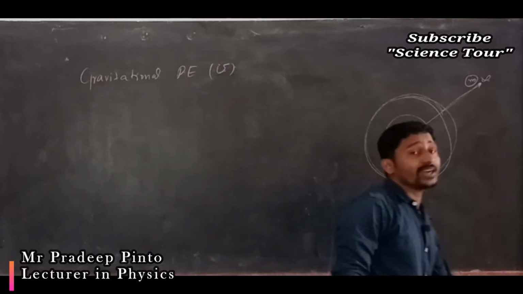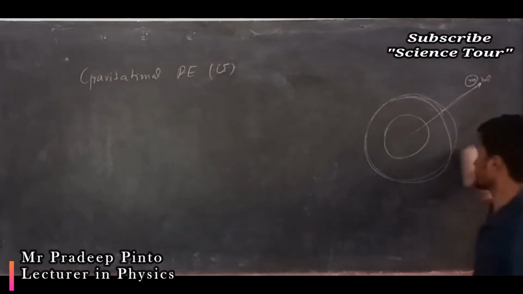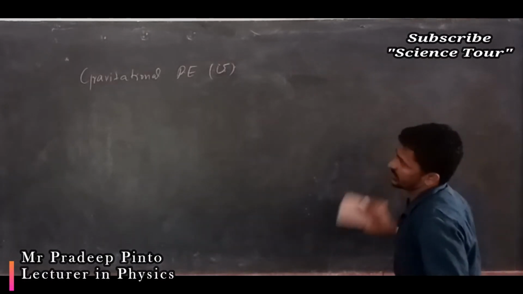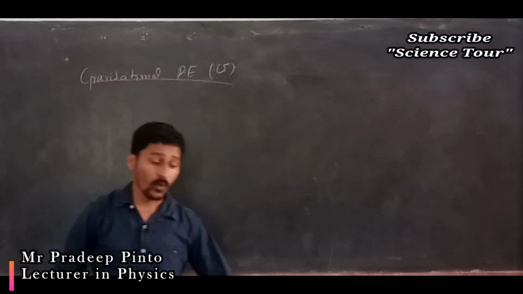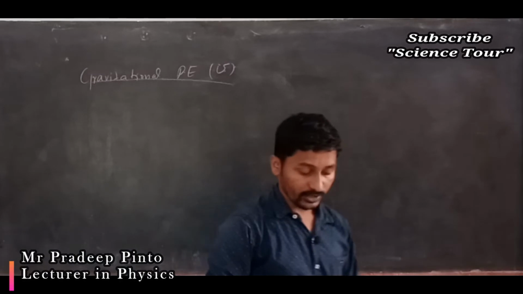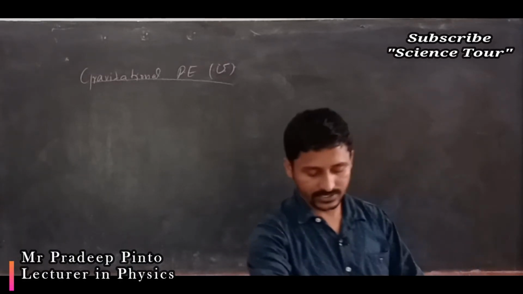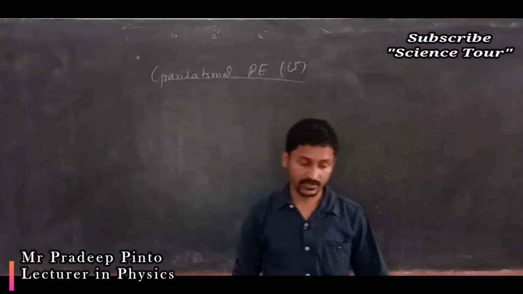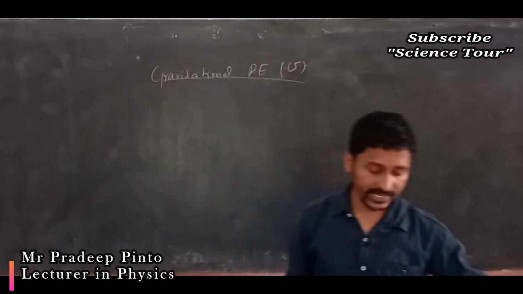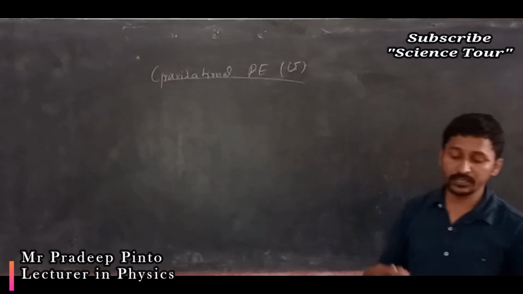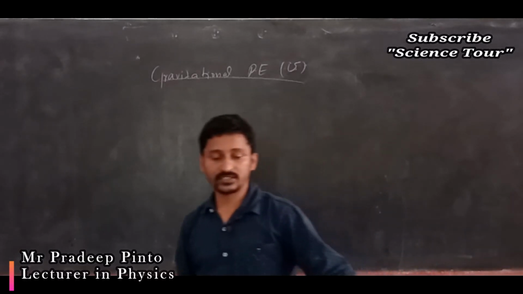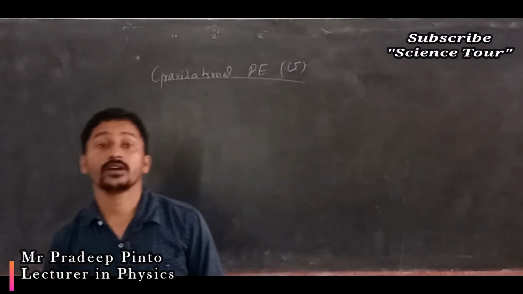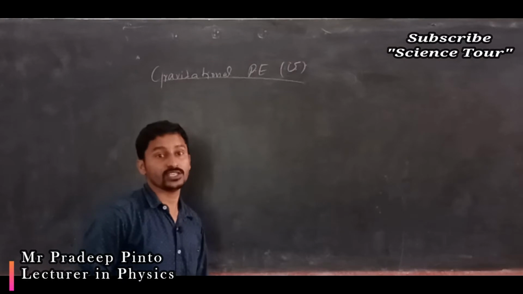Now, what is the expression for that? How can I write down gravitational potential energy? For that we have a derivation. The amount of work done in bringing the body from infinity to the given point within the gravitational field becomes gravitational potential energy.